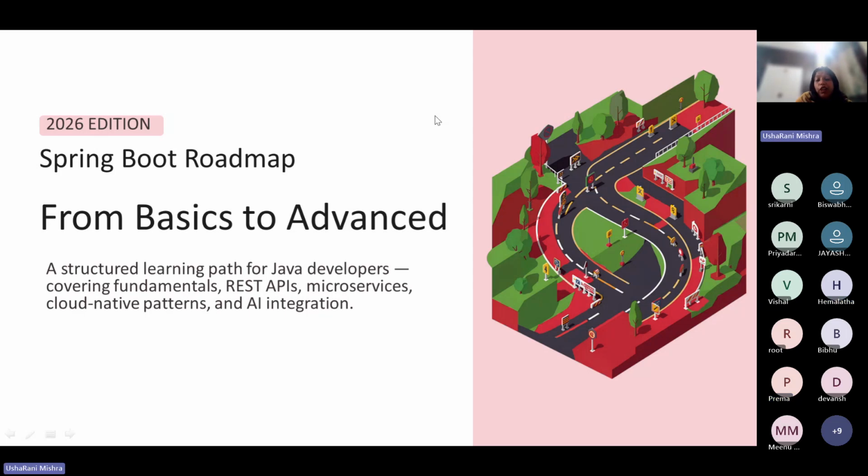So we use the API for what purpose? We use the API for data exchange, for communication between different systems. Yes, communicate between different systems. So using Spring Boot, how easily we can build the REST API.